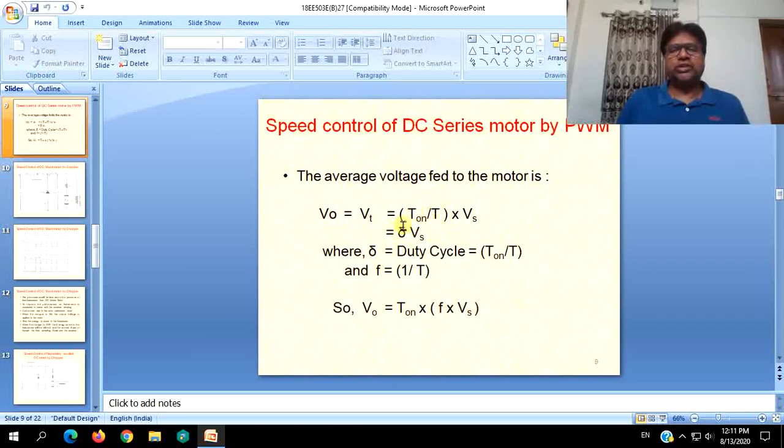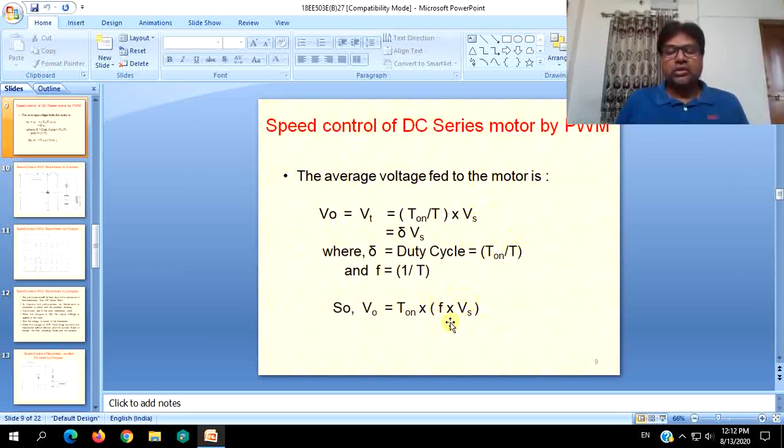This is nothing but your duty cycle delta, indicated as delta, which was shown as alpha in the waveforms, into Vs, source voltage or supply voltage. And we know that F is the frequency of the chopper, on and off frequency, that is nothing but 1 by time period, 1 by T. So V0 or load voltage or armature voltage is equal to F into T on into Vs, or T on into F into Vs.